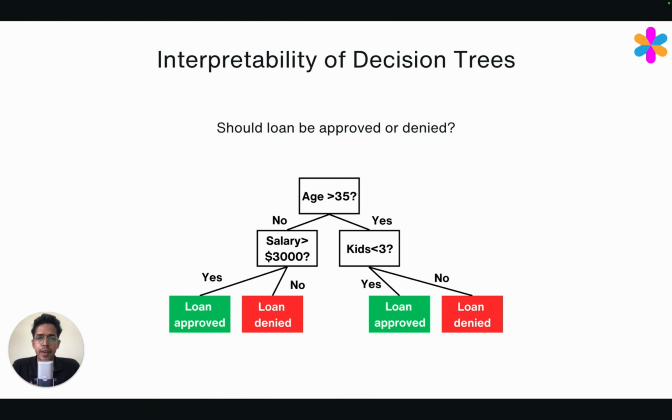If you are running a financial institution where you are lending money to people based on some online application, and you have an AI model or an ML model which works based on decision trees. Here is a simplified version of a decision tree where you are trying to make a decision based on 3 parameters: age, salary, and number of kids.